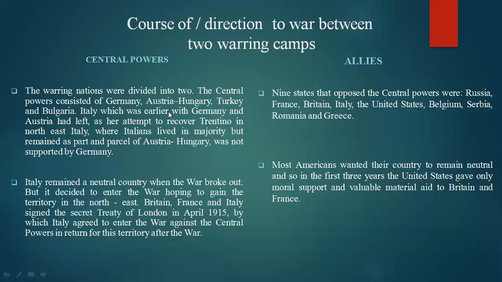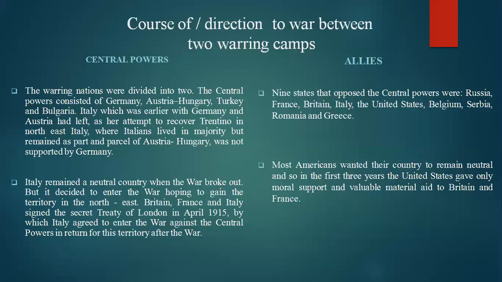Italy, which was earlier with Germany and Austria, had left as her attempt to recover Trentino in northeast Italy, where Italians lived in majority but which remained part and parcel of Austria-Hungary, was not supported by Germany. Trentino belongs to the northeast region of Italy, so it comes under the Italian nation.